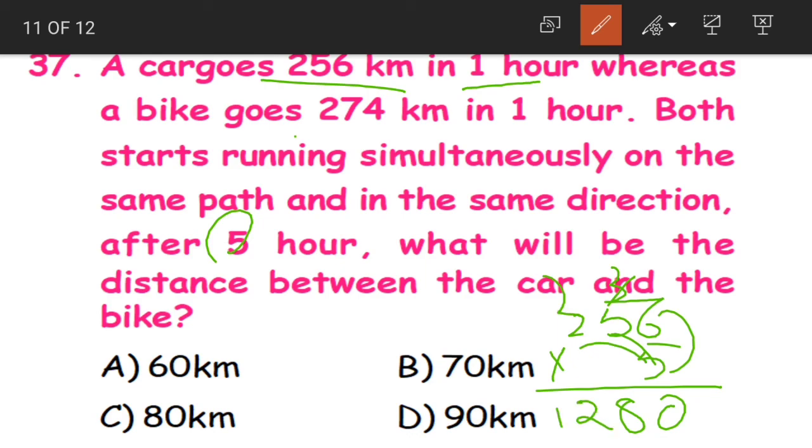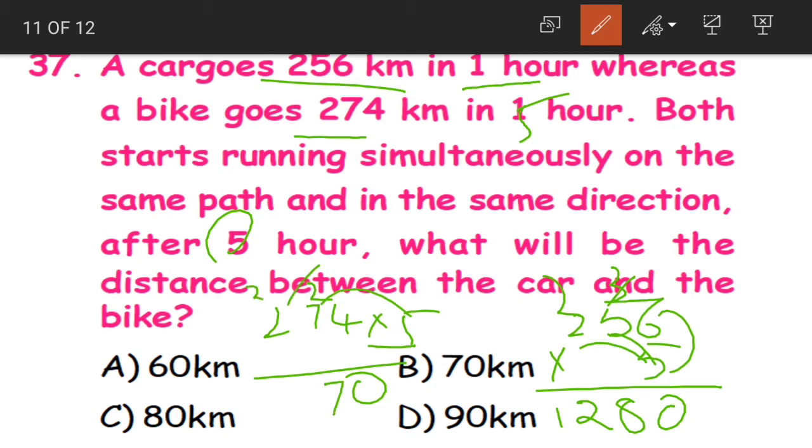What is the distance travelled by car? 1280 kilometers. Now how much did the bike travel in 5 hours? 274 into 5. 5 4s are 20, 0 here 2 carried, 5 7s are 35 plus 2 37, 5 2s are 10 plus 3 13. Yes, 1370.